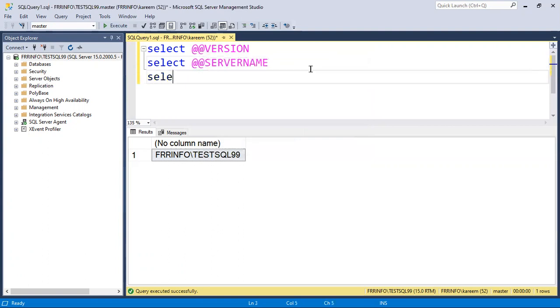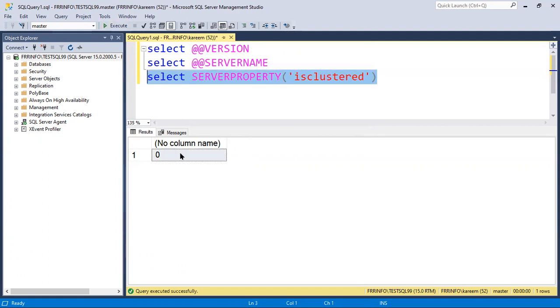In the same way, we can check using a command: select server property is clustered. Always remember, after typing the command, select the command and execute. See, it says false, zero, which means it is a standalone environment. Like this, we can see whether it is a standalone or cluster environment.